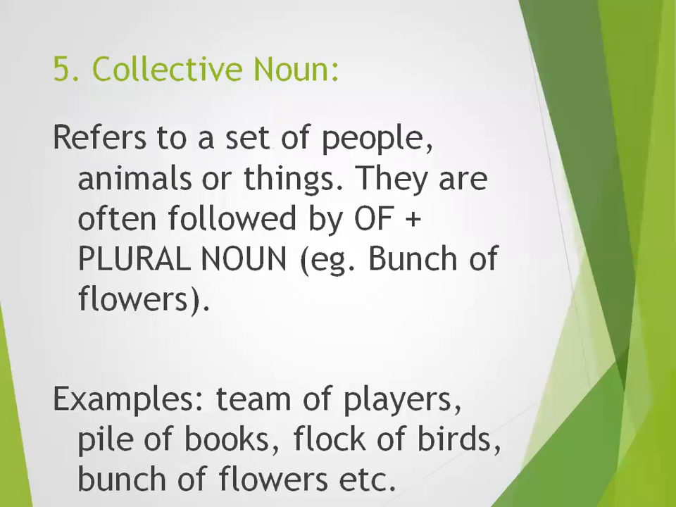Now we have number 5, which is collective noun. It refers to a set of people, animals or things. Means it is a group of people or animals or things. Okay, they are often followed by of, means the word which we are using as a collective noun is followed by of. After that noun we use of plus plural noun. Then we have the word or noun which will be in plural form. It will not be in a single form, it will be in a plural form.